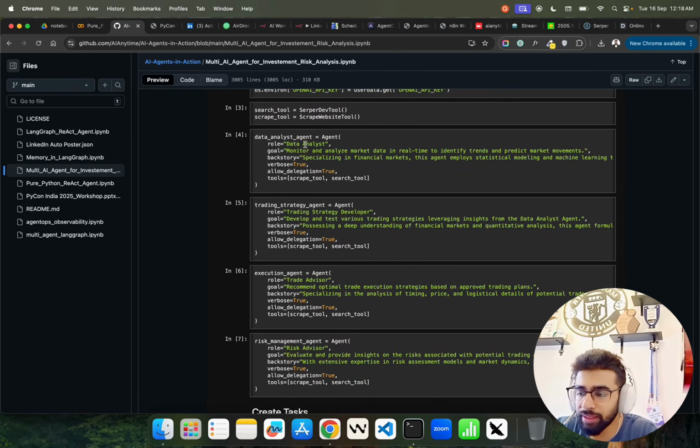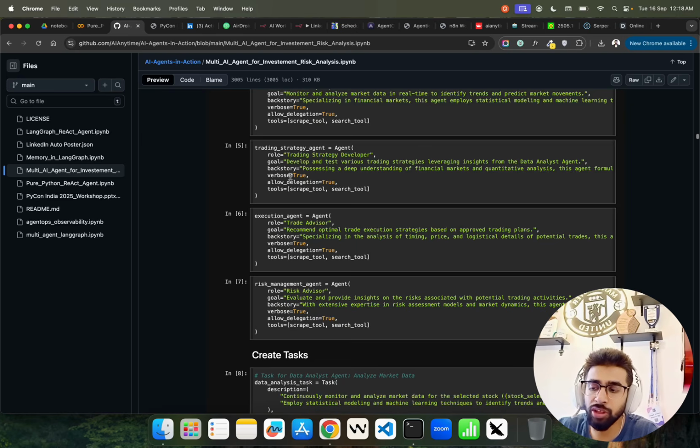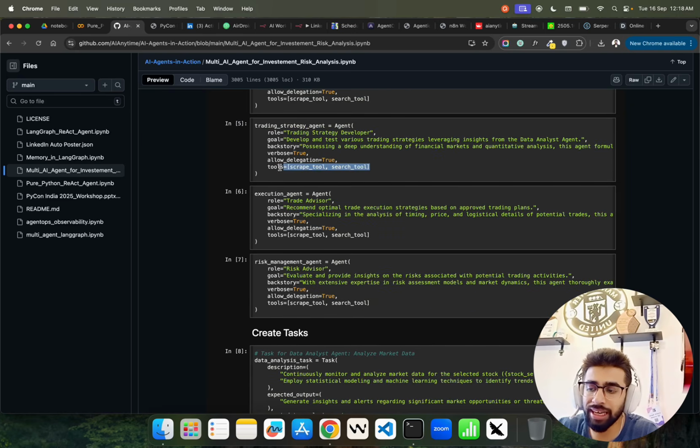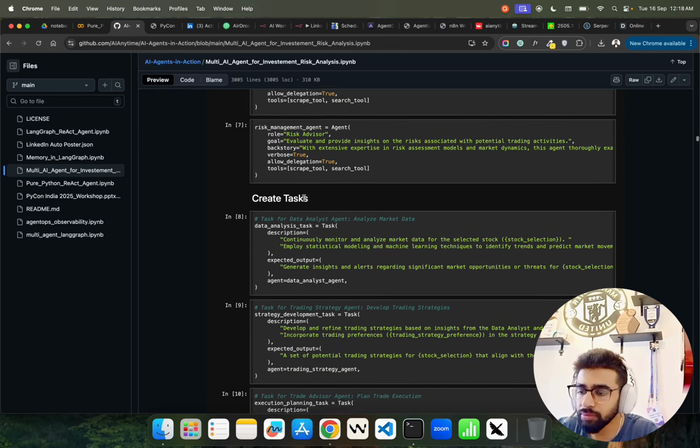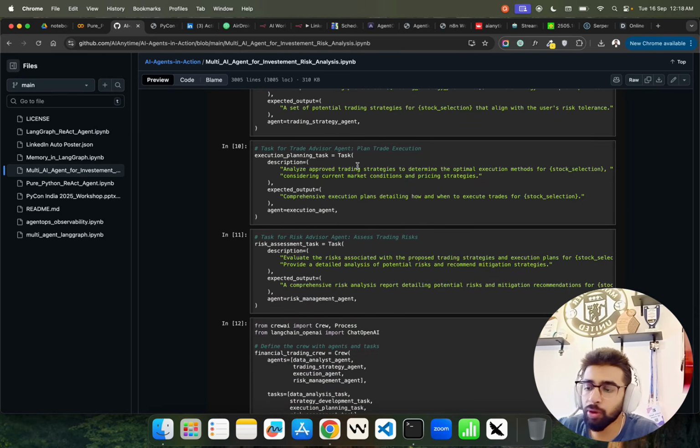So we have 4 agents: data analyst agent, trading strategy agent, execution agent, and risk management agent, and we have given them a very specific role and a goal. Each agent has its own goal, its own role, a backstory, and the tools it can access, right? So the task has been given to them, what task they have to perform.